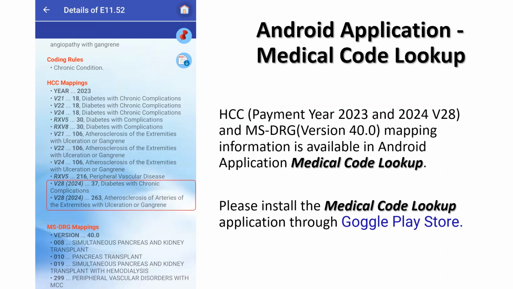HCC payment year 2023 v21, v22, v24, and 2024 v28, RxHCC v05, v08, and MS-DRG version 40.0 mapping information is available in the Android application Medical Code Lookup. Please install the Medical Code Lookup application through the Google Play Store.